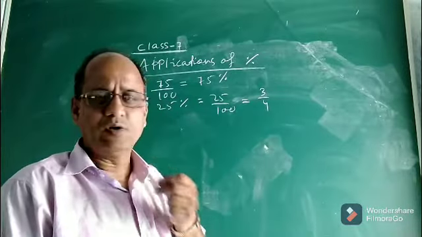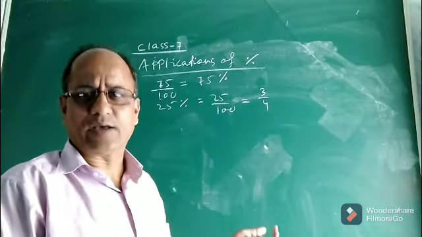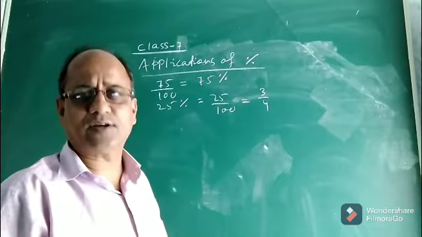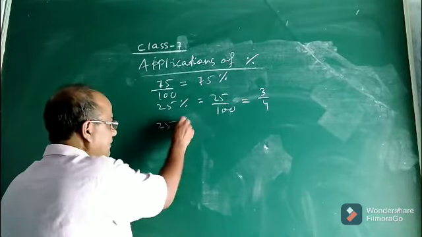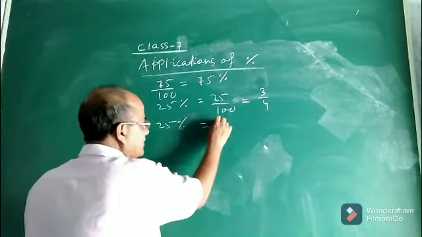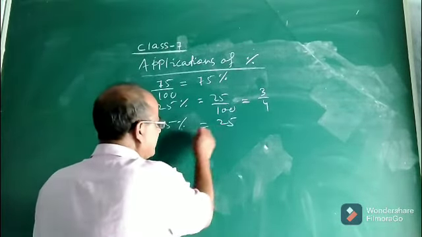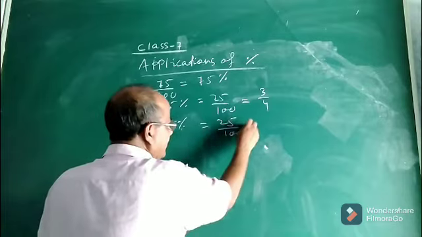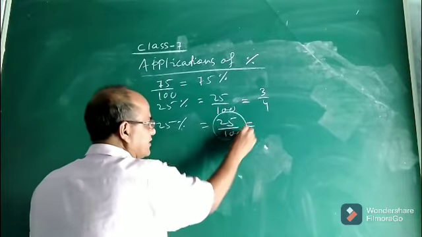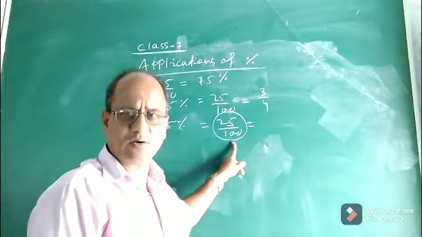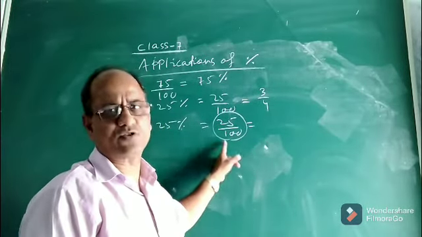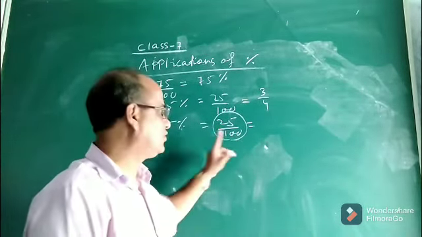Now, what else can we do? We can also convert a percentage into a decimal. For example, the same example: 25% in fraction is 25 by 100. If you change it into decimal, how many zeros are there after 1 in the denominator? There are 2 zeros. This is a decimal fraction, so you can easily change it into a decimal.